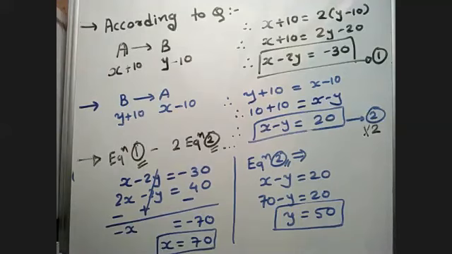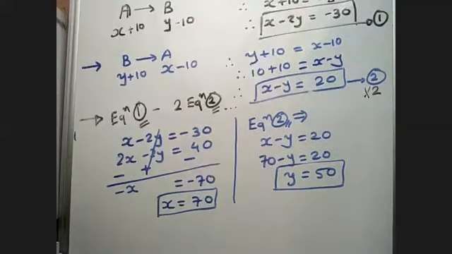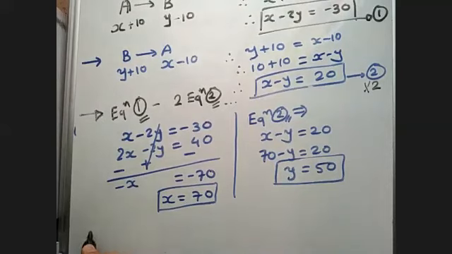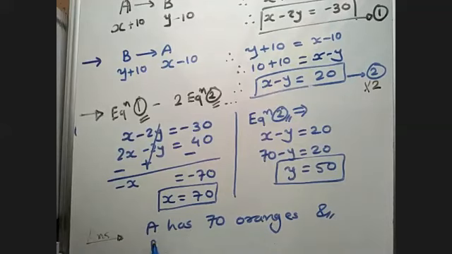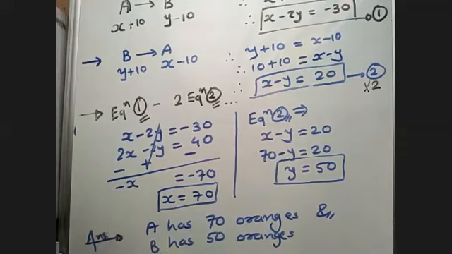But if I write my answer in terms of X and Y, my 1 mark is going to cut. So I have to write the answer as: A has X, that is equal to 70 oranges, and B has 50 oranges. So this will be my final answer. Is it clear, everyone? You understood this?